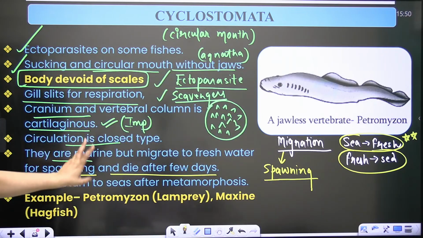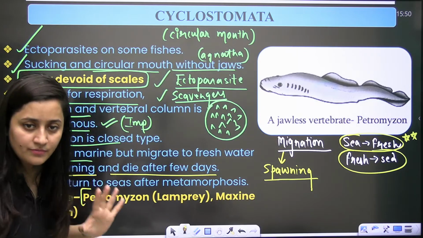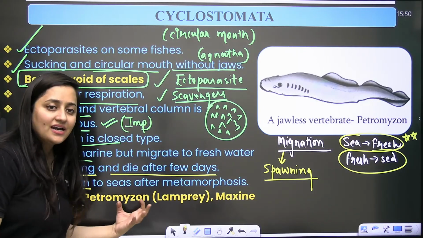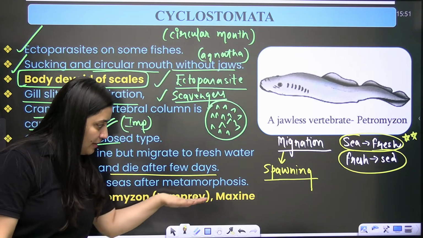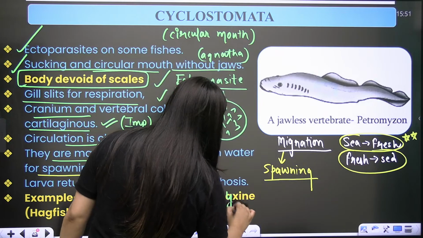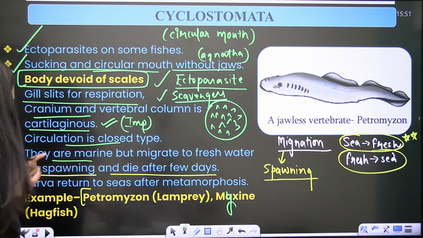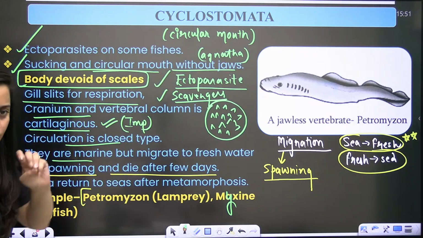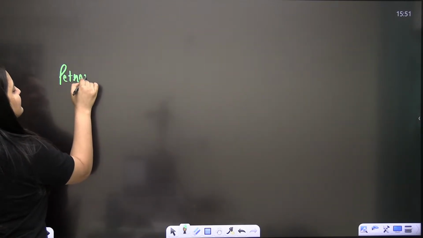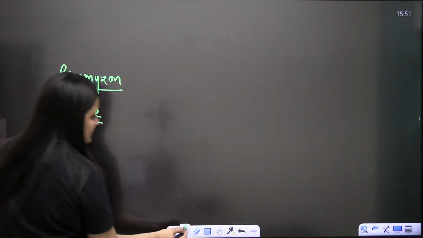But here, bache, you need to remember two things. Two examples are given in NCERT, and that's important. One is Petromyzon, also known as lamprey. Another is Myxine, hagfish. These two examples are exceptions.